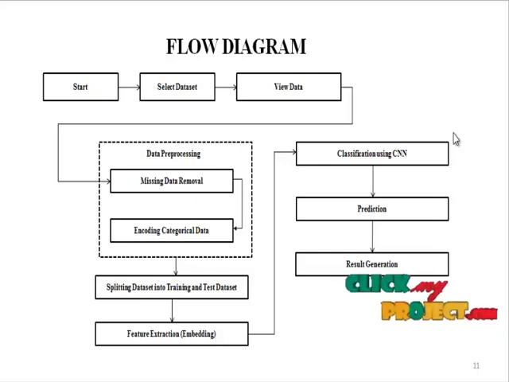The convolutional neural network has layers. For example, it has input, hidden, and output layers. The hidden layers have many layers. After that, we are predicting the reviews, and finally we show the result based on train and test.